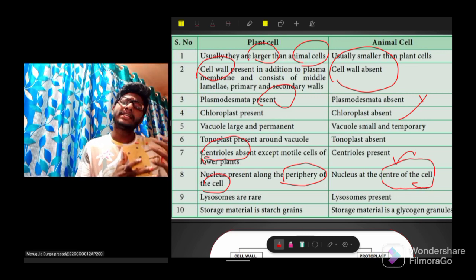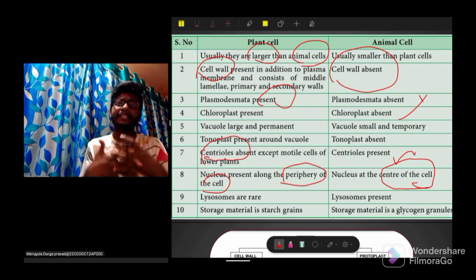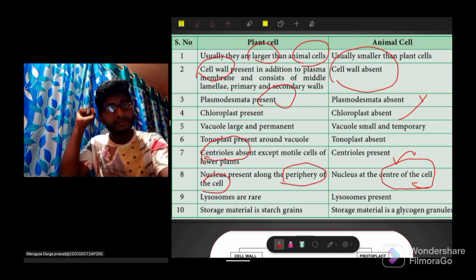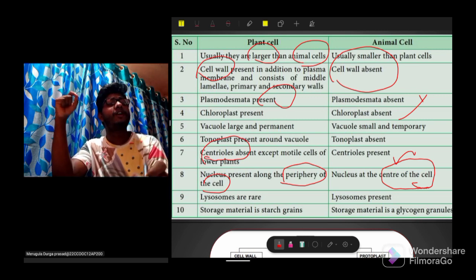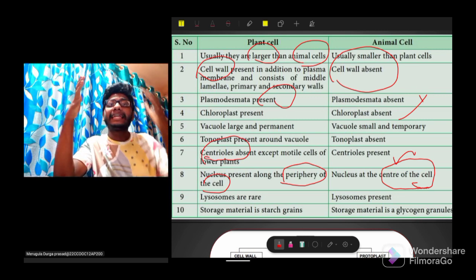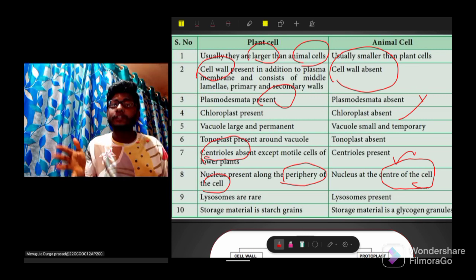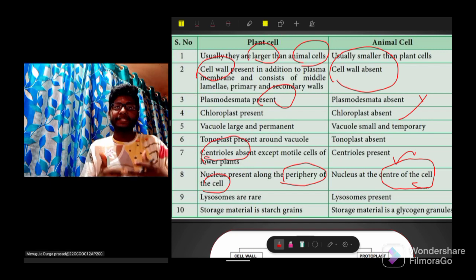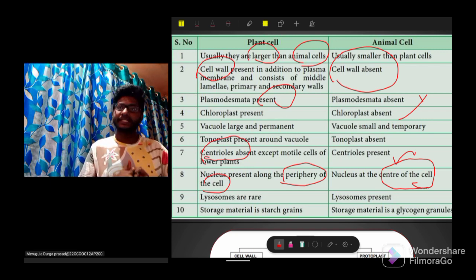Why is the nucleus in plant cells present in the periphery? Because in plant cells, 90% of the volume of the cell is occupied by the vacuole. That's why the nucleus is present in the periphery of the cell.